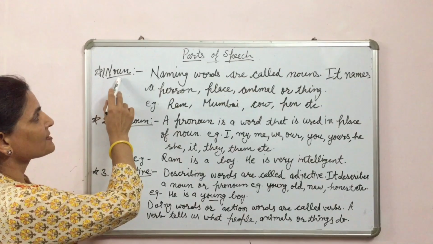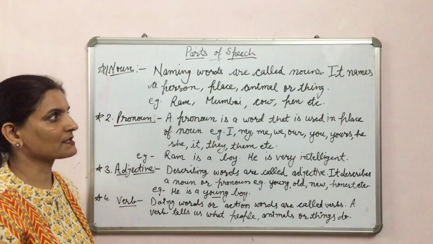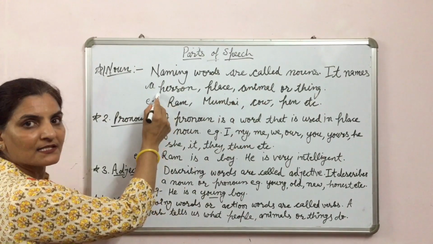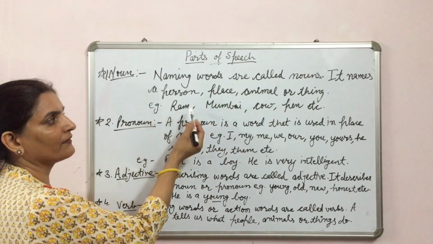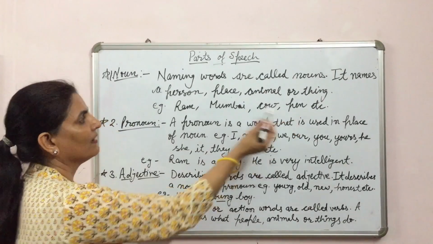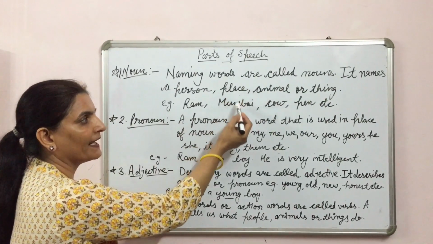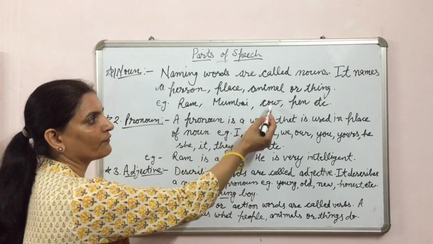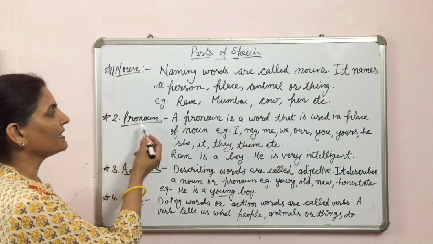The first part of speech is noun. Naming words are called nouns. It names a person, place, animal or thing. For example, Ram, Mumbai, cow, pen, etc. Ram is name of a person, Mumbai is name of a place, cow is name of animal, and pen is a thing.